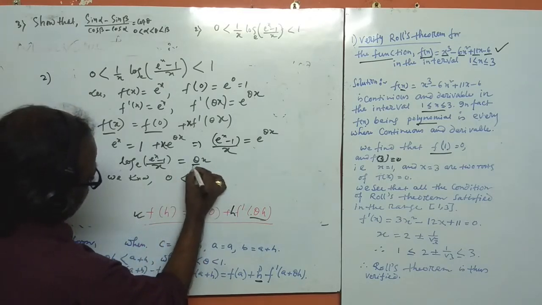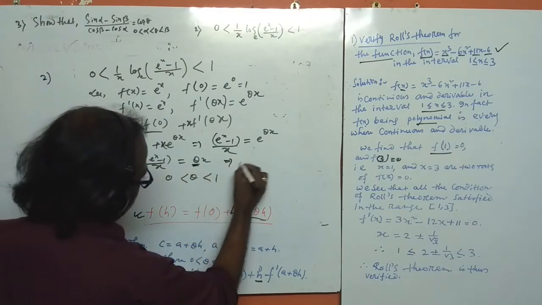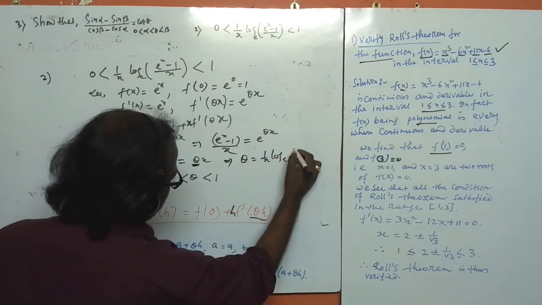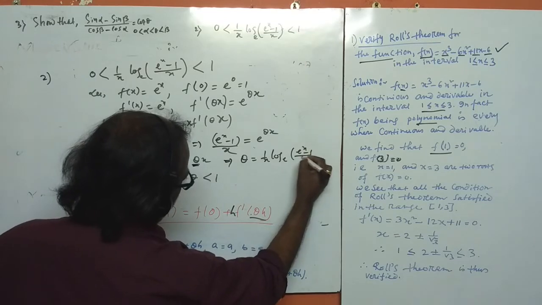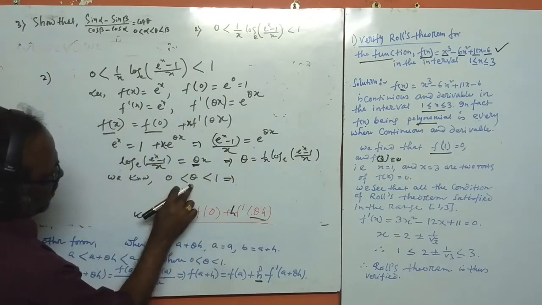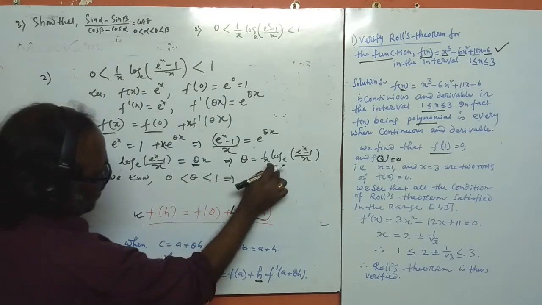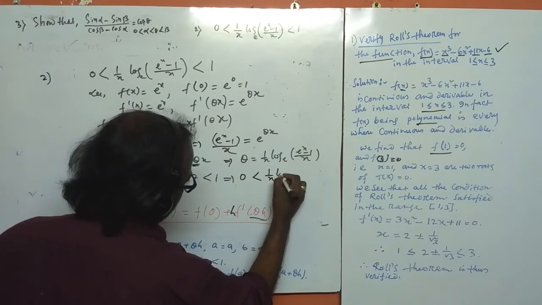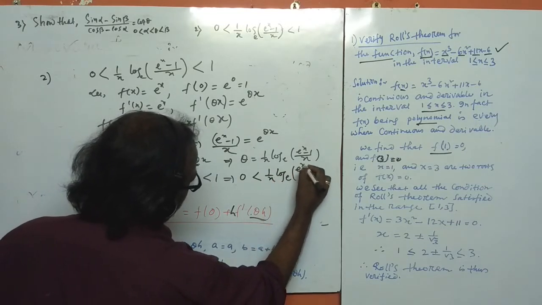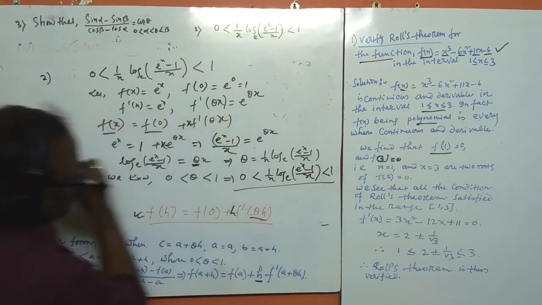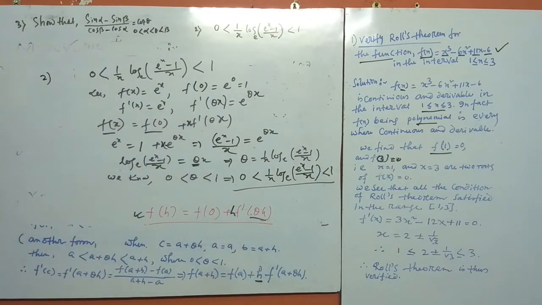From this equation we get θ = (1/x) log_e((e^x - 1)/x). Putting in the expression for θ, we get (1/x) log_e((e^x - 1)/x) < 1. This follows from Lagrange's mean value theorem, so this is your answer.